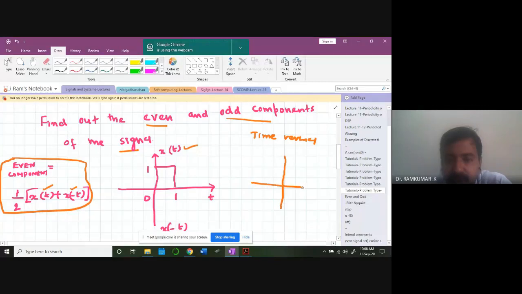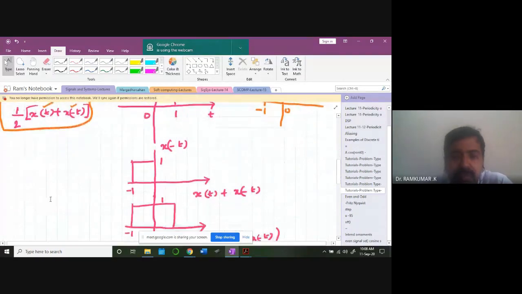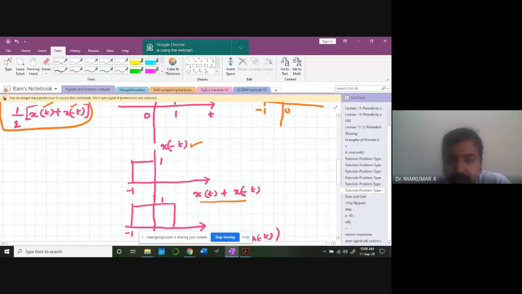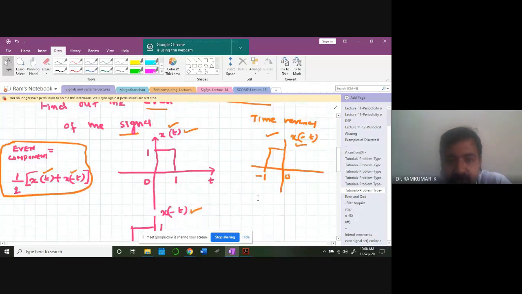Okay, if this is x of t, this is going to be my x of minus t. You agree? So this is my x of minus t. I can easily compute this. So once I know x of t, I can get x of minus t, and then divided by 2, I'm going to get this signal. I know this. I'm going to add these two signals. Point by point you have to add. That's all. Addition is direct.